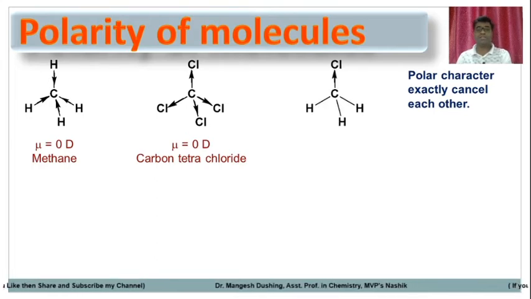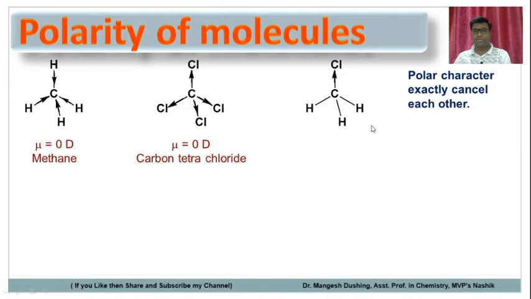While in the case of chloromethane, there is no compensation of the charges, so they will not cancel the charge separation. Carbon is more electronegative than hydrogen, so electrons are pulled towards the carbon, while chlorine is more electronegative than carbon, so electrons are pulled towards the chlorine.